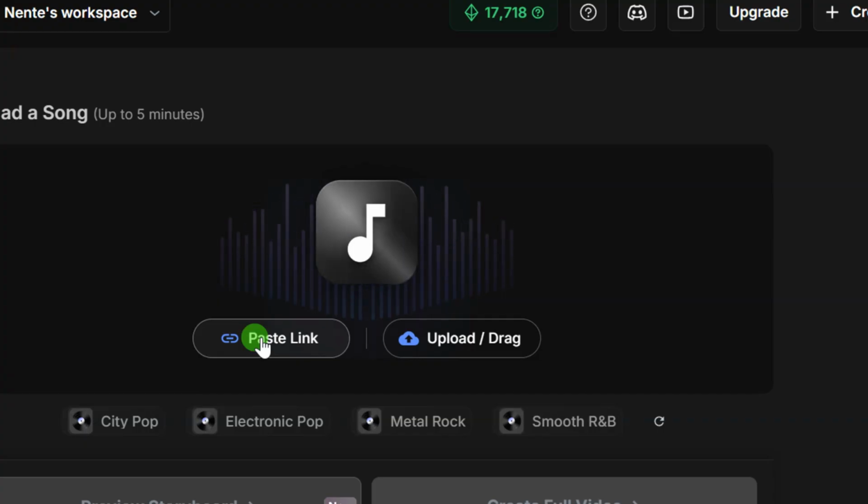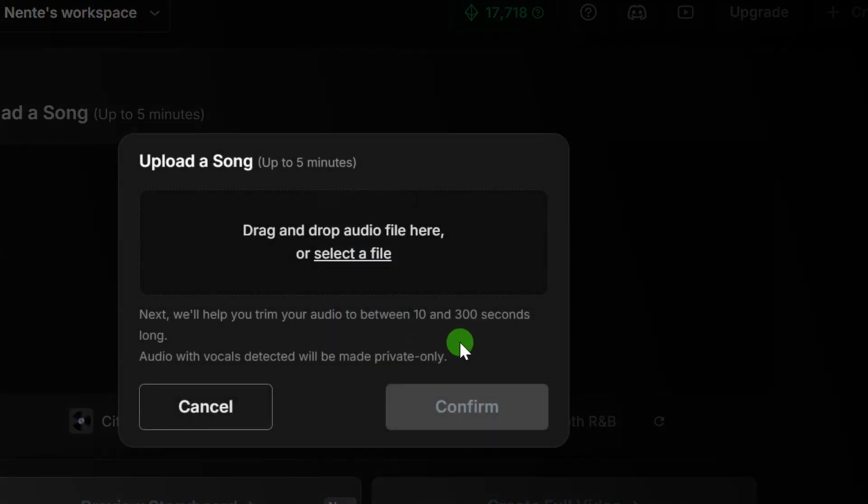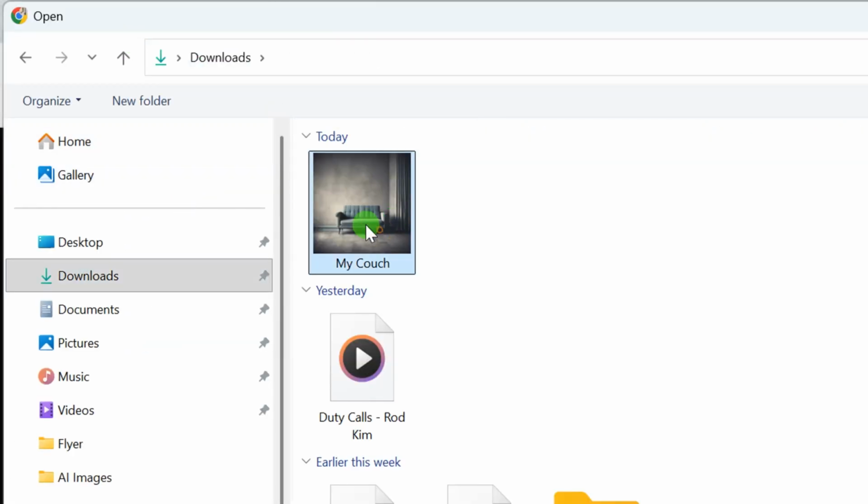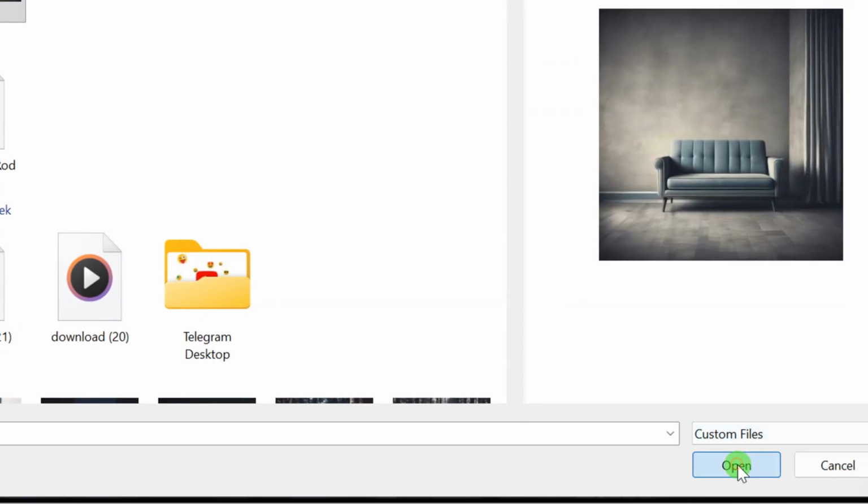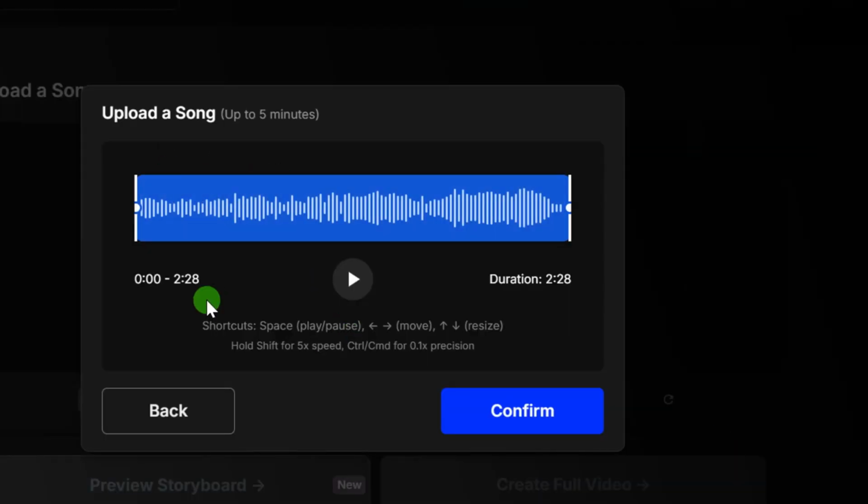You can just paste the music video link from here and continue, or you can upload your music. So we are going to be using this second option, and that is why we created our music using Suno. So I'm going to click on upload, and then from here we are going to upload a file, which is the music video we just generated. So here is the music video. Click on it and then click on open. The music has been uploaded, so you come down here and click on confirm.